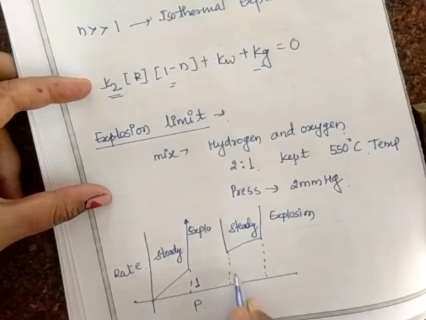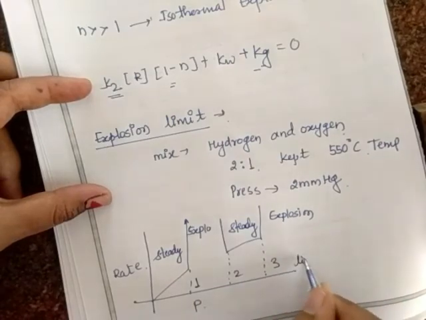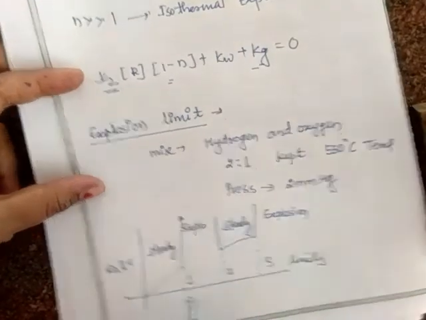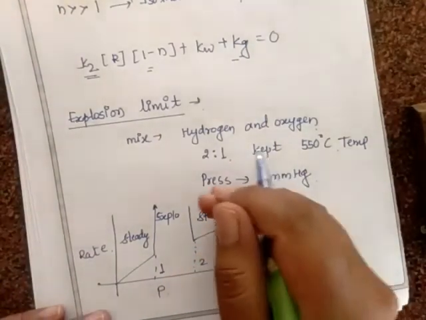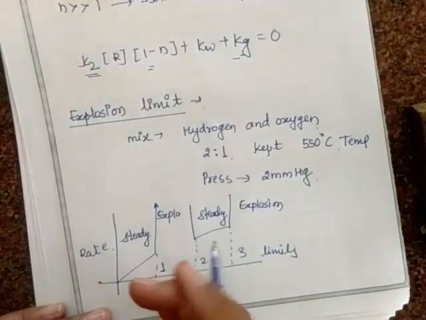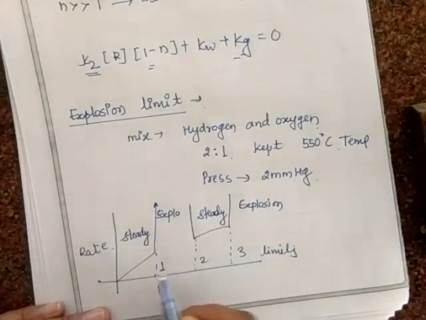These are the limits. It means when you increase the pressure, the reaction leads to explosion, and when you decrease the pressure, the reaction just goes on slowly or at a steady rate.